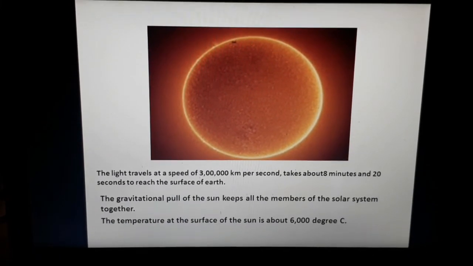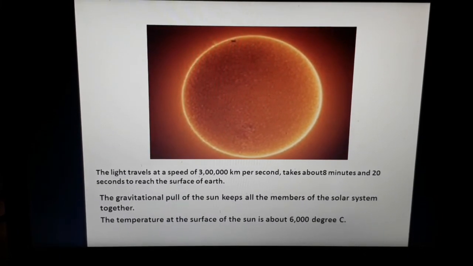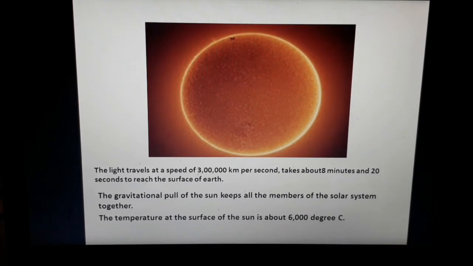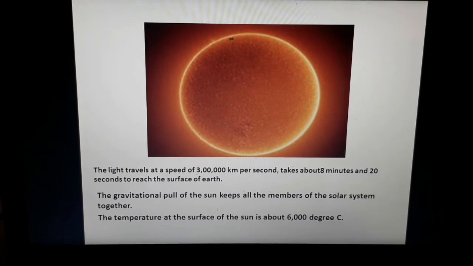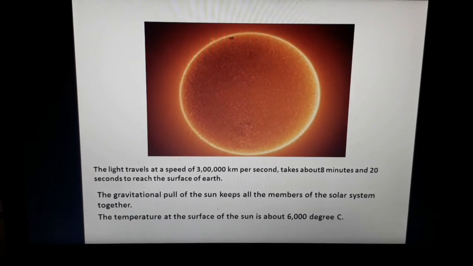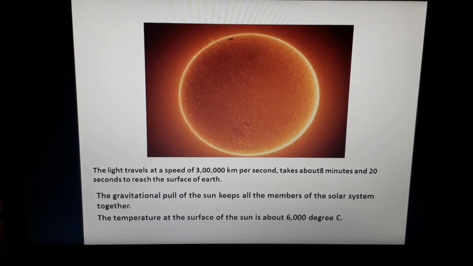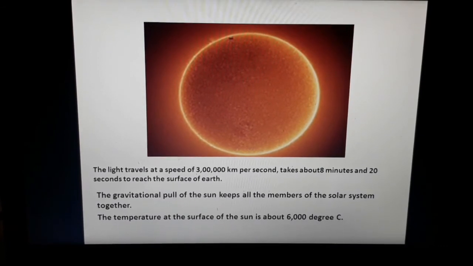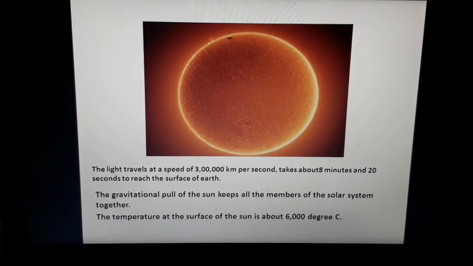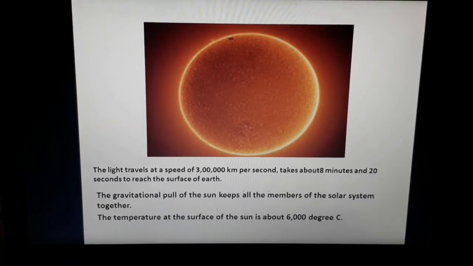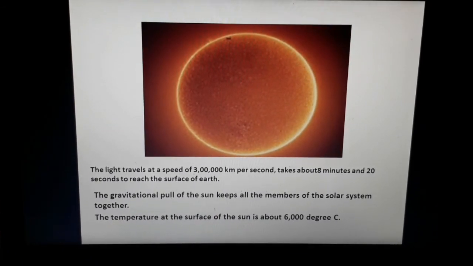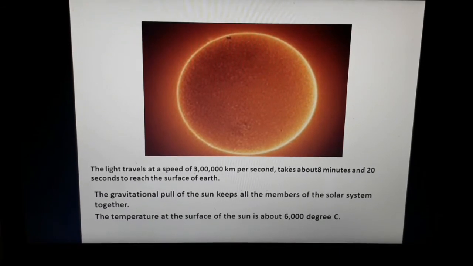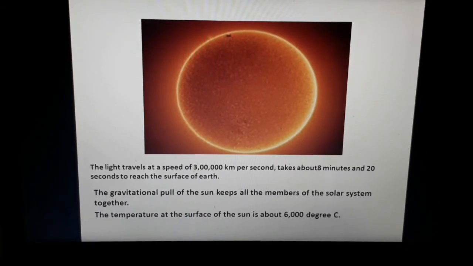The sun also allows us to live on the Earth. Why? Because without the sun there would be no heat, there would be no light. The plants could not grow, the water would freeze, nothing can survive. That is why we say that the sun is called the head of the family in the solar system, and it is the medium for our existence on the Earth. The solar system cannot survive without the sun.